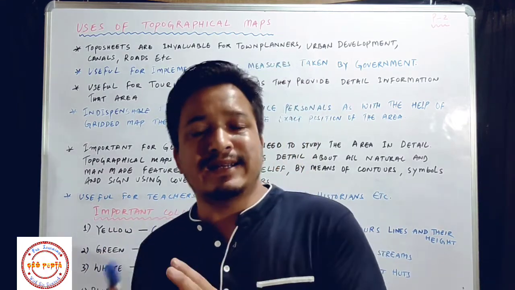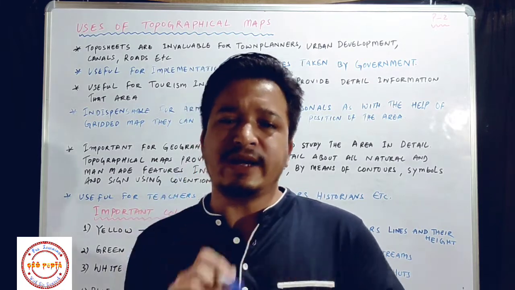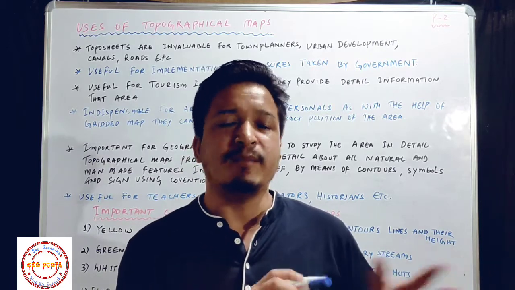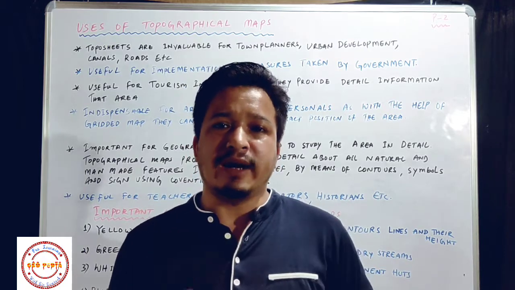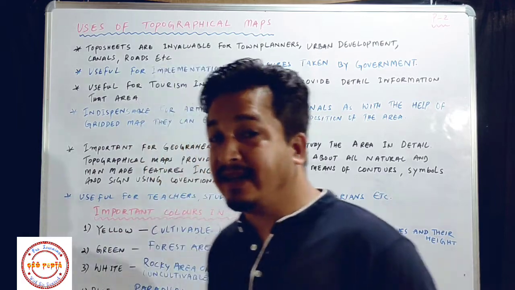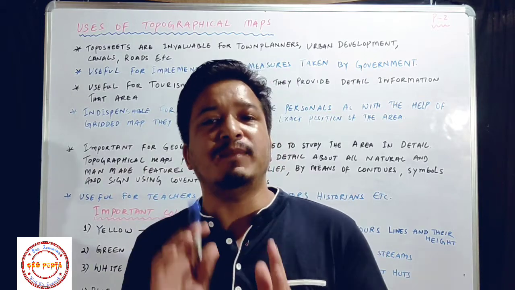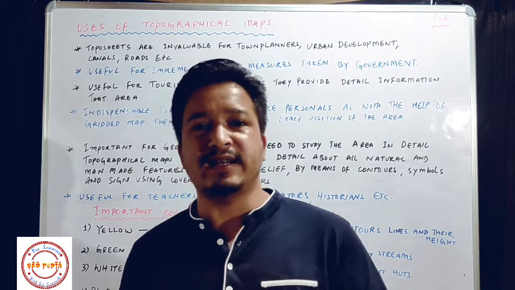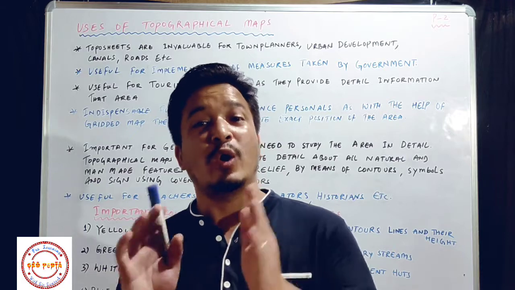This gridded map helps them to locate the exact position of that area. So suppose they have to locate a camp of the enemy during their operation, then they can easily locate the area or the camp of the enemy with the help of this gridded map. As I told you, these maps have some grids, and with the help of those grids they can easily find out. Don't worry, I will also help you to learn these things, and you can also easily find the exact position of any physical features or any features on the topographical map.